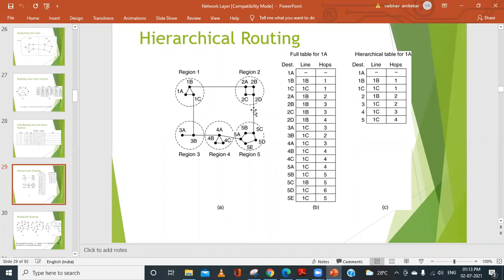Whereas for region 2, region 5, 4, 3, and so on, we are maintaining only one line. That is, if we want to send the information or the packet from 1A to 2B, or 1A to 2D, or say from 1A to 5D, and so on, we can have only one line. So that means we can send this from 1A to 1B, and it will reach the 2A region. When it reaches region 2, it is the responsibility of region 2 to find it.